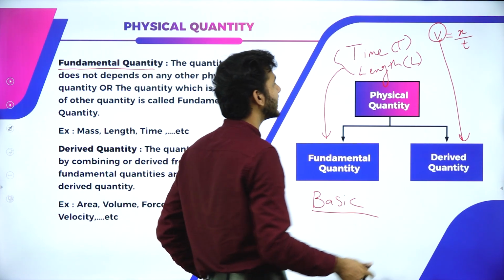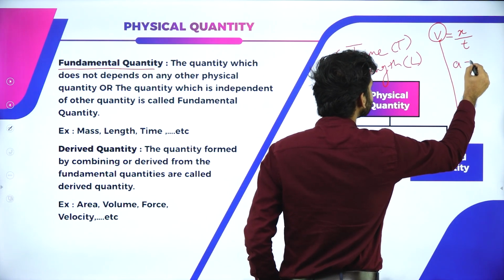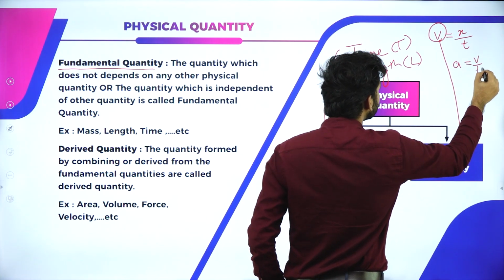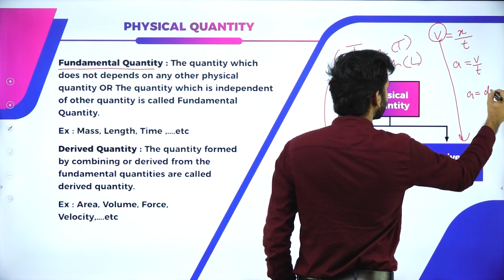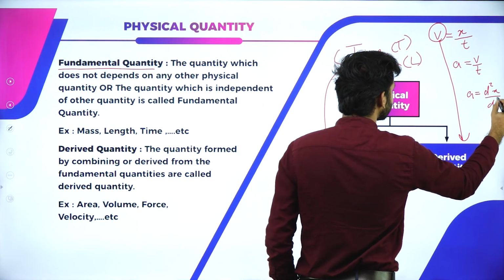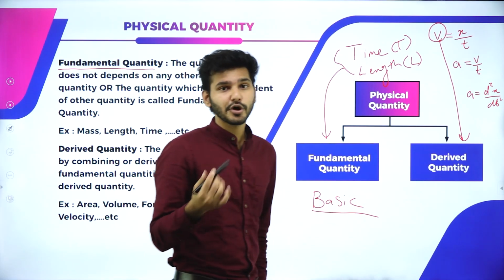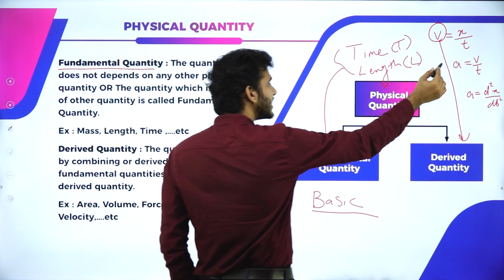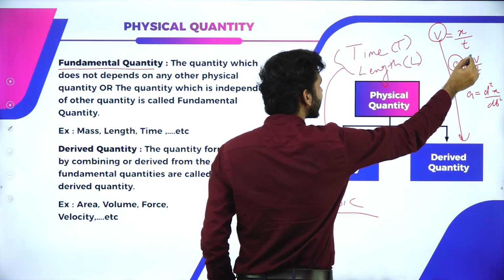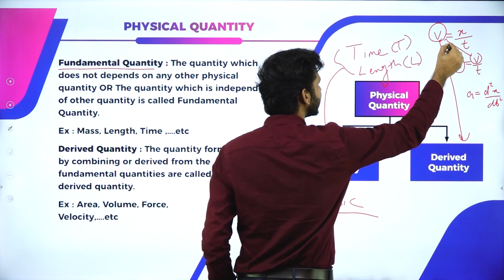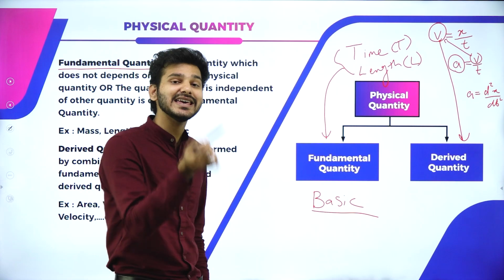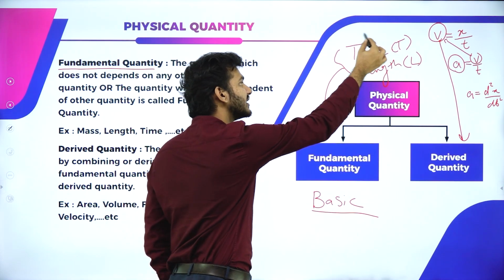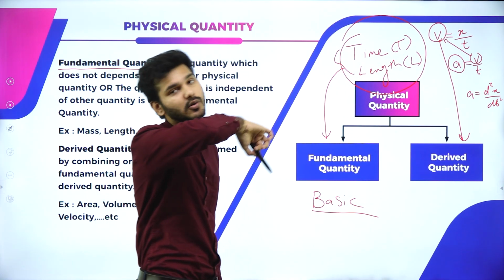Then I can say that the acceleration a is equal to v by t, or simply a is equal to d square x by dt square. My point is that this acceleration is again derived from velocity, which means that acceleration is also indirectly derived from these basic quantities.